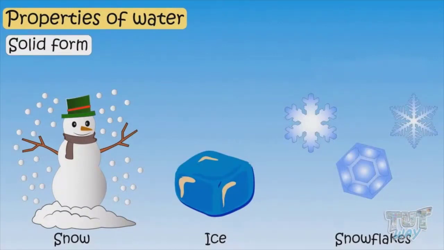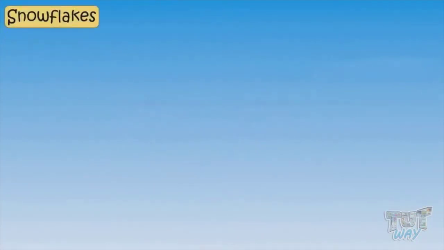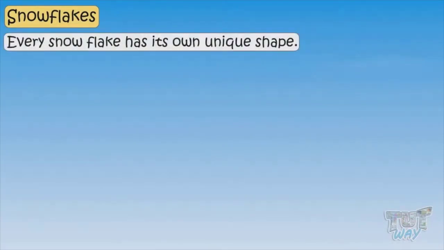One of the solid forms of water is very interesting. That is snowflakes. Now let's see some of the beautiful shapes of snowflakes. If you look closely at snowflakes, you will see very beautiful formations. Each and every snowflake has a unique shape. No 2 snowflakes are alike.